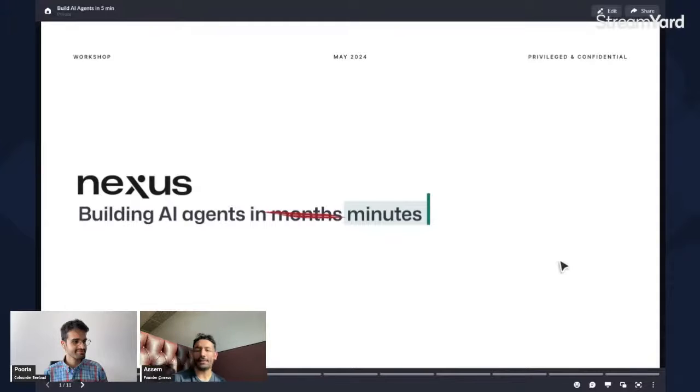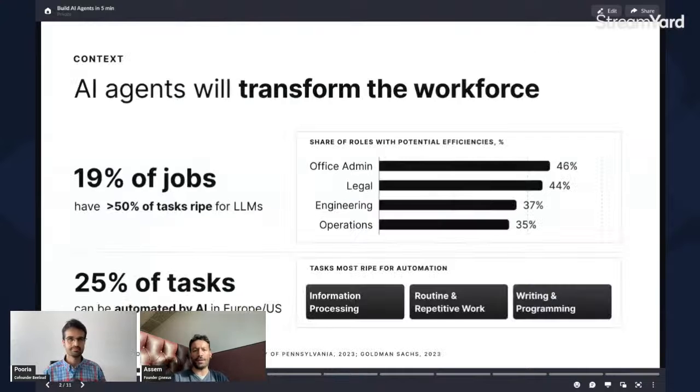So yeah, as I said, the goal here is mostly to give you a quick demo on how you can do it, but I want to go before that into the why you should be doing that, and go into a bit more context and the specifics of what an AI agent is. Before that, a quick word.